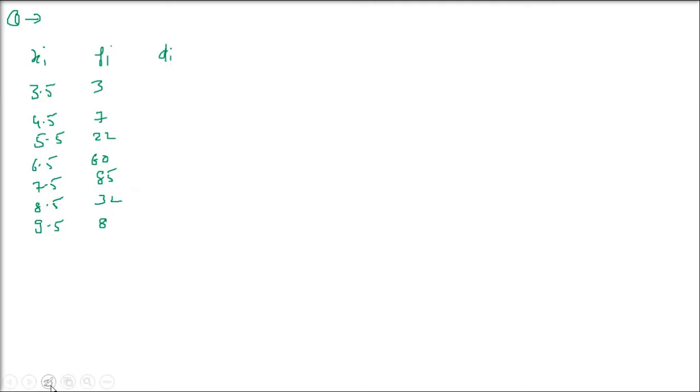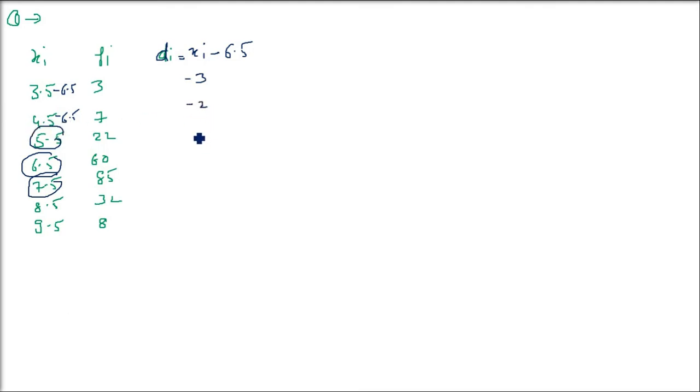Two columns we have already done. Now the third thing, the actual calculation, is first we have to find out di. i is representing all the numbers one by one. So xi minus assumed mean. Now take any value which is in the middle. You can take 5.5, you can take 6.5, you can take 7.5, but the middle one will be closer. So take 6.5. Basically di is xi minus a, a is the assumed mean. Now subtract 6.5 from the first column.